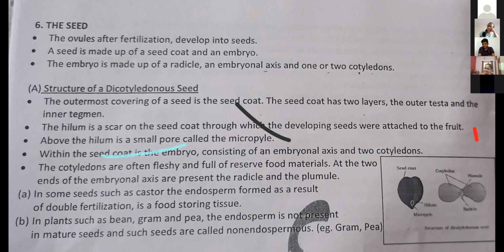Next, on the seed coat, right? On the seed coat, one structure is present that we call micropyle. Okay, that structure we call micropyle. Micropyle, see this structure.